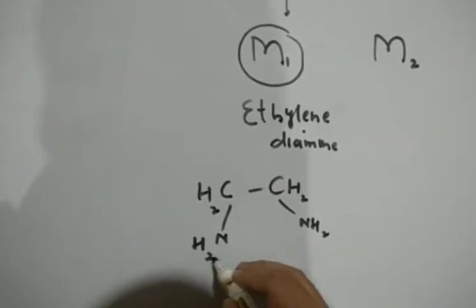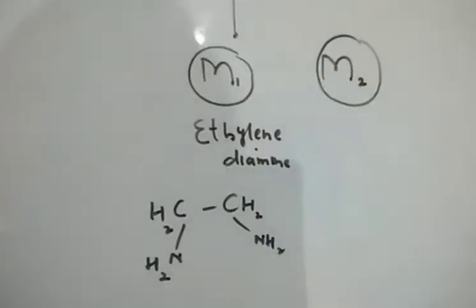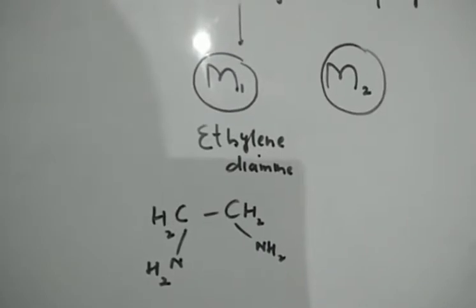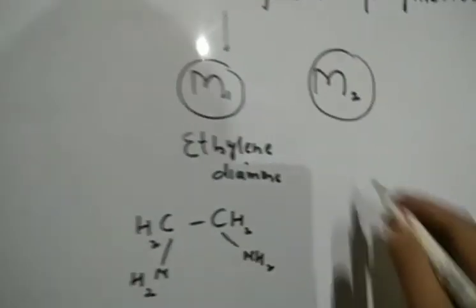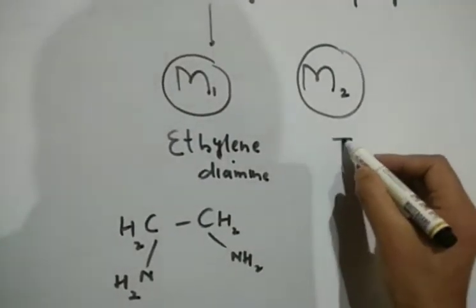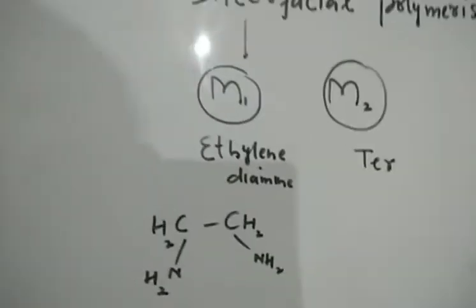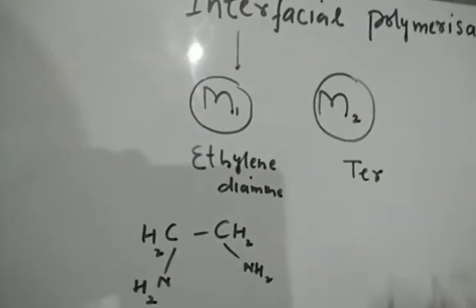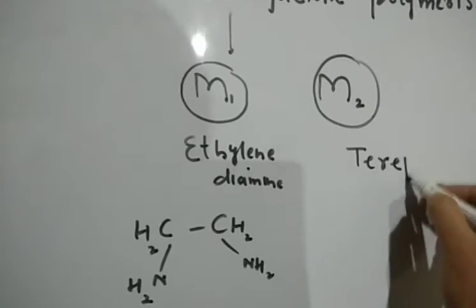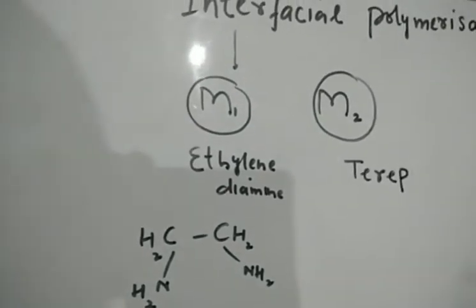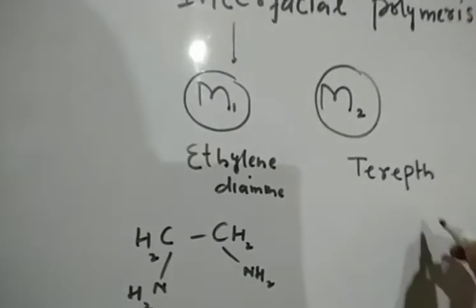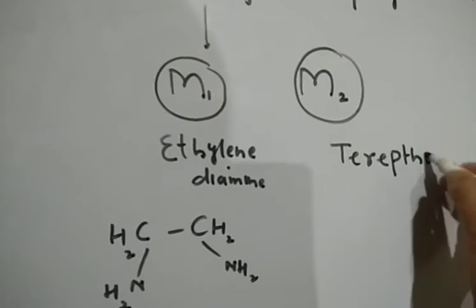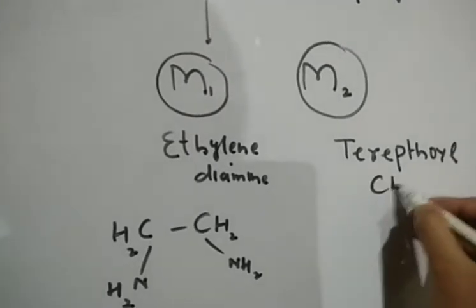This is ethylene diamine. Another monomer we have is a diacid chloride, for example, terephthaloyl chloride.